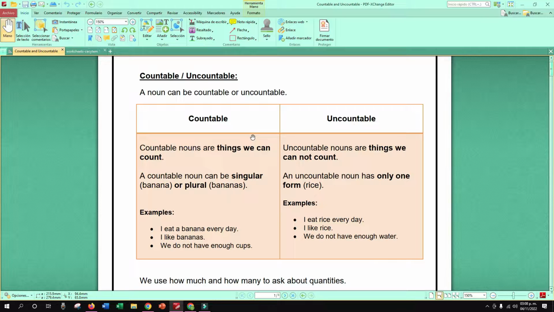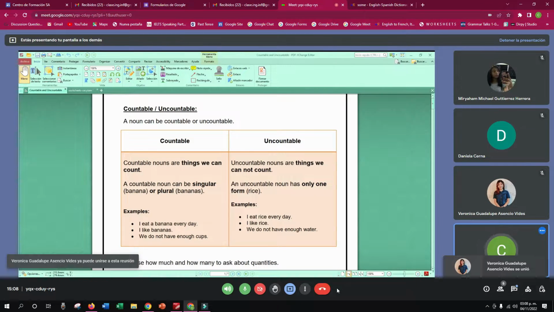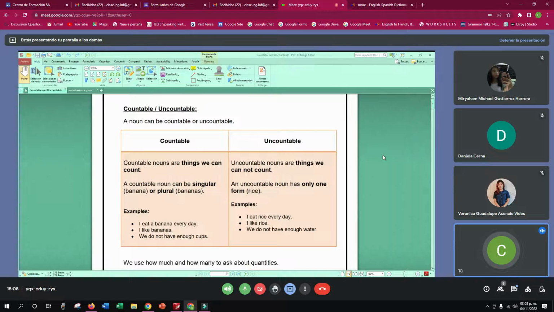So, countable. Countable nouns are things we can count, right? Si se acuerdan, estudiamos que los nombres contables son todos aquellos que podemos contar o cosas que se pueden contar. A countable noun can be singular, banana, or plural, bananas, right?